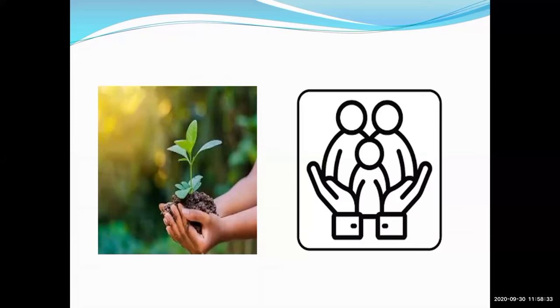Yes. Is it clear, students? Now you have to just remember these three names. The first one is employment. Second one is environment. And the third one is social planning. Is it clear, students? So in these, both the governments are dealing with these three things. Yes. Now tell me these three things again in the chat box. Everyone has to give the answer in the chat box.